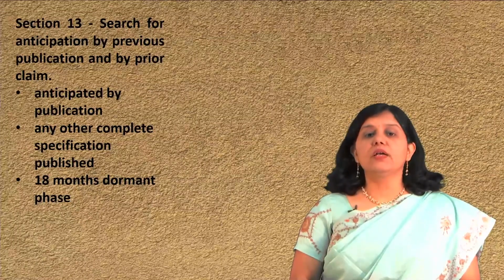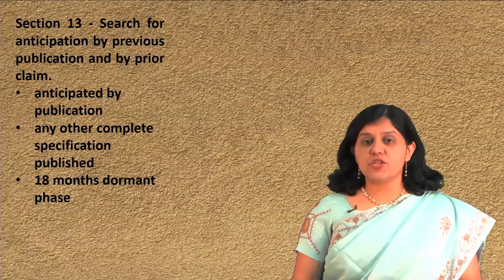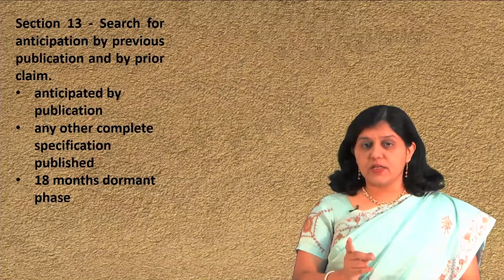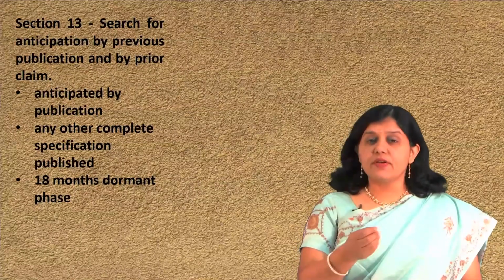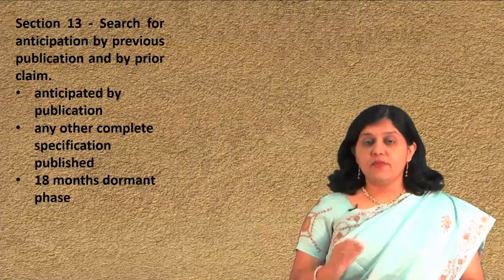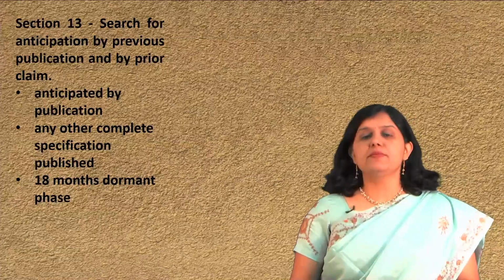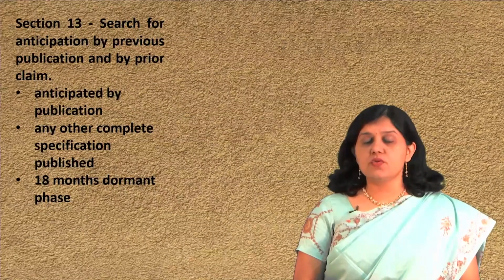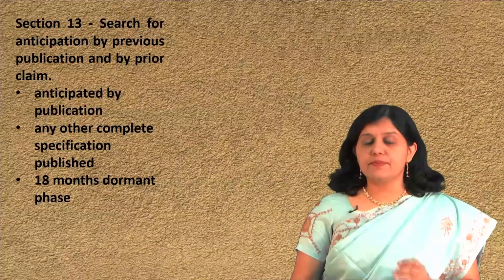Now, the second important thing is it is suggested that examiner shall, in addition to the above mentioned search, that is a publication, and second is application on or after the date of filing of application, however, having reference of claiming priority of earlier patent, do the further search as to whether the invention so far as claimed in any claim of the complete specification has been anticipated by publication in India or elsewhere in any document other than those mentioned in subsection 1 before the date of filing of applicant's complete specification.